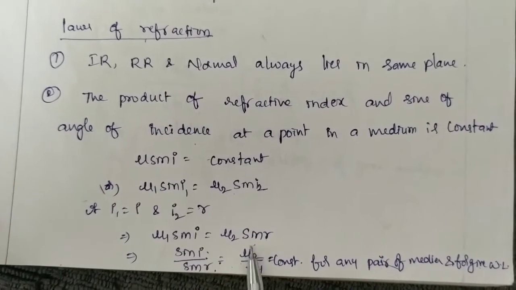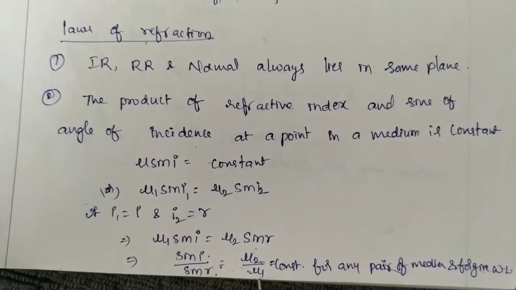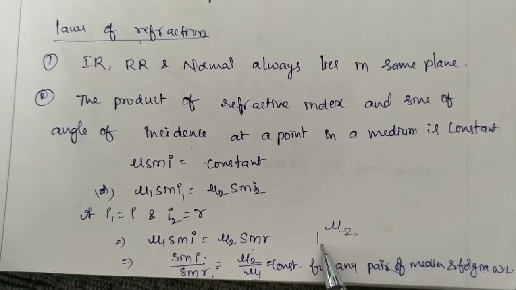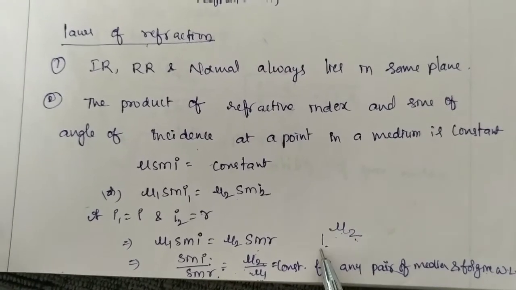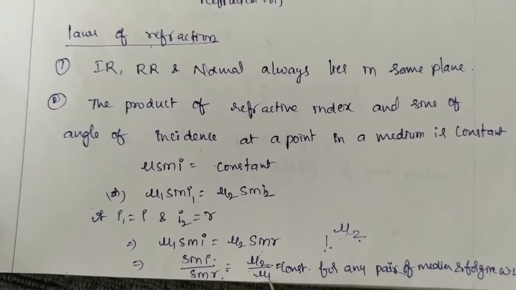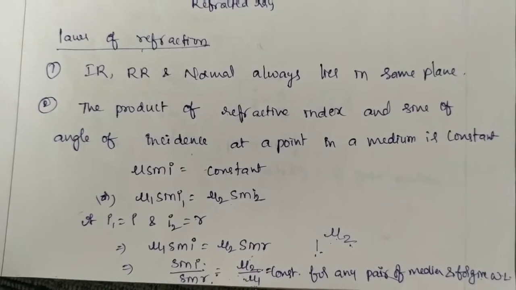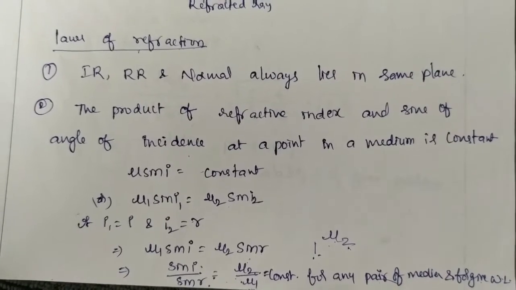This constant is called the refractive index of the second medium with respect to the first medium. It can be indicated as mu21, read as the refractive index of the second medium with respect to the first medium, that is mu2 by mu1. This law is also called Snell's law.